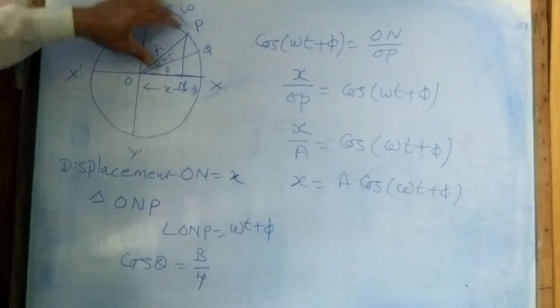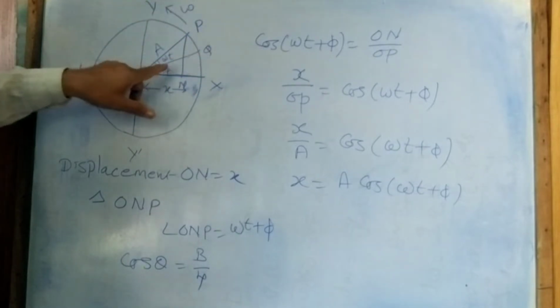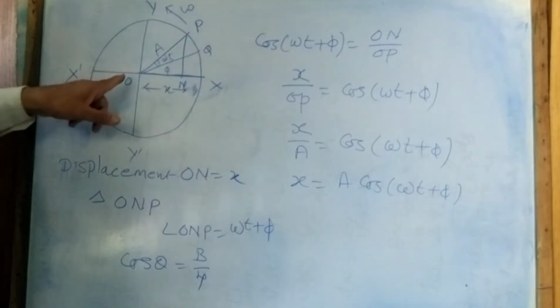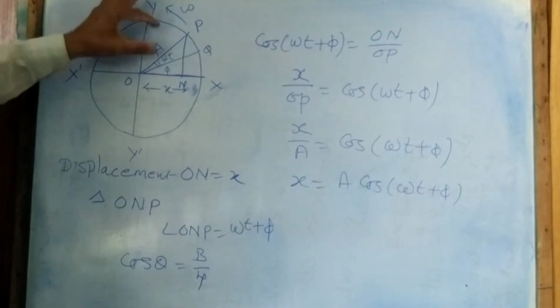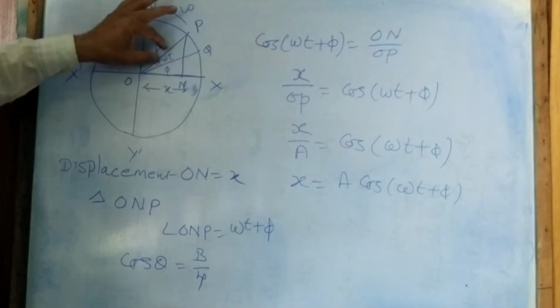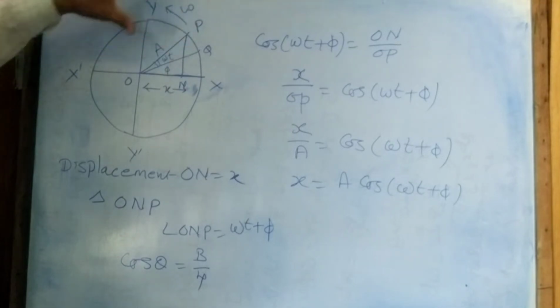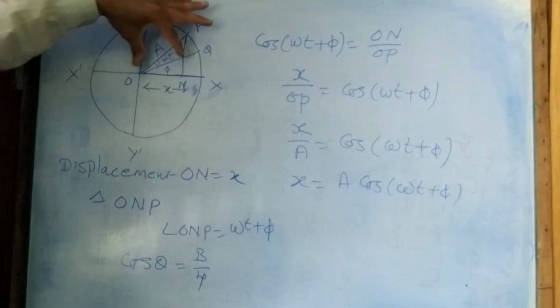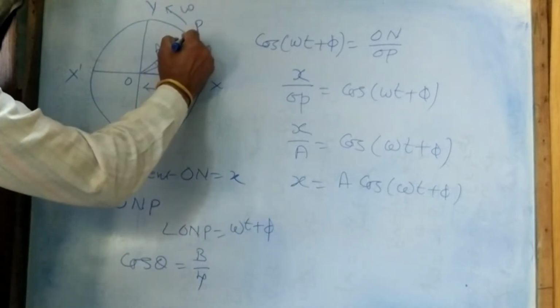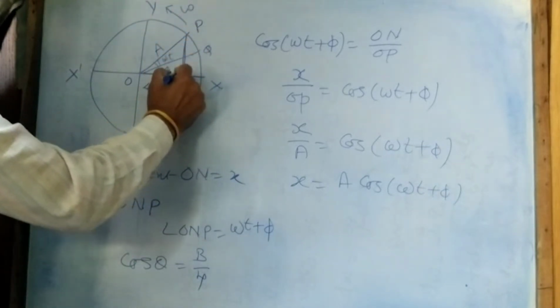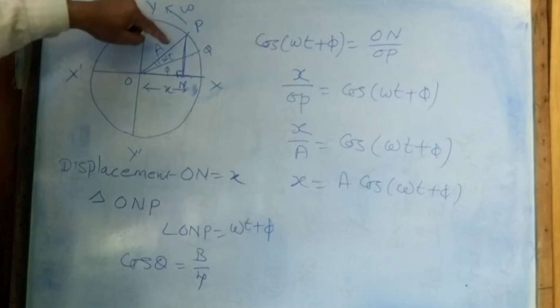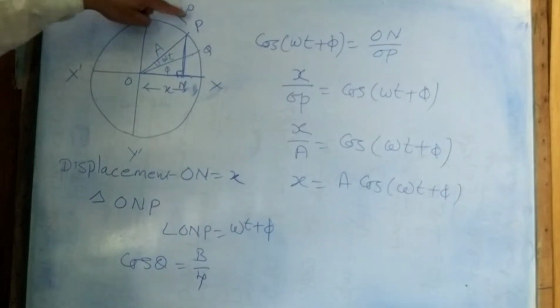So here are the angles for POX and OQX. Now this is phi and this is omega t. Omega is the angular velocity. Here we have the displacement. If we join this particle P by taking a perpendicular, I have a triangle OPN.